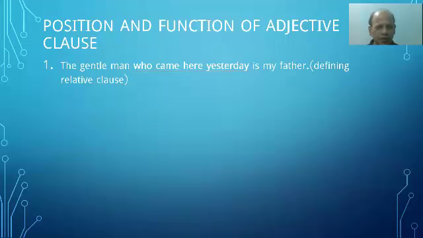First one, the gentleman who came here yesterday is my father. So underline, who came here yesterday is an adjective clause. It modifies the noun man just before it. The man, you see, is the subject, and who came here yesterday is an adjective clause because it modifies the noun man. This is a defining relative clause.